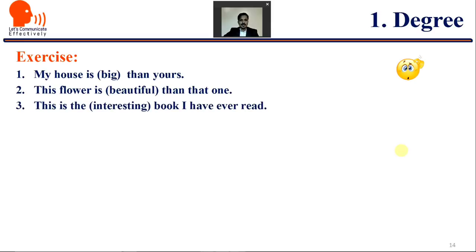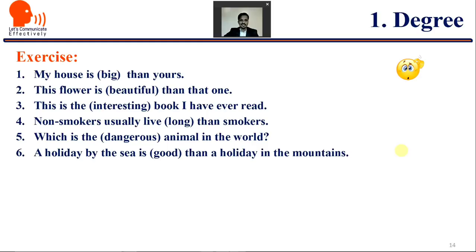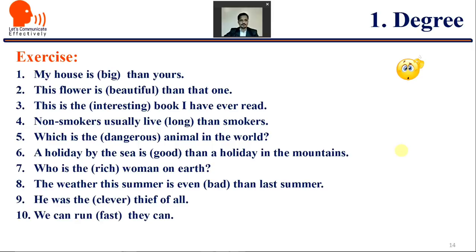This is the ___ interesting book I have ever read. Non-smokers usually live ___ long than smokers. Which is the ___ dangerous animal in the world? A holiday by the sea is ___ good than a holiday in the mountains. Who is the ___ rich woman on earth? The weather this summer is even ___ bad than last summer. He was the ___ clever thief of all. And we can run fast, they can.